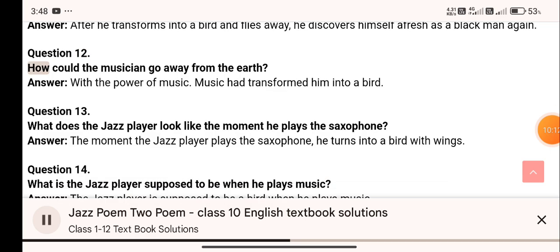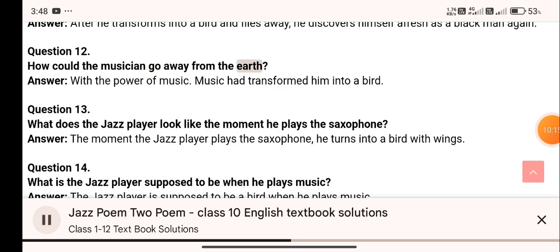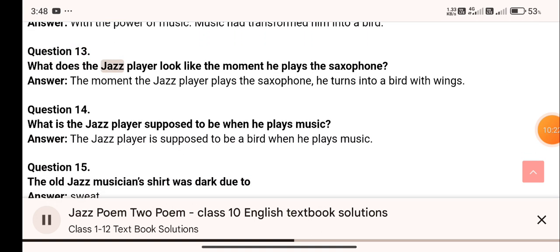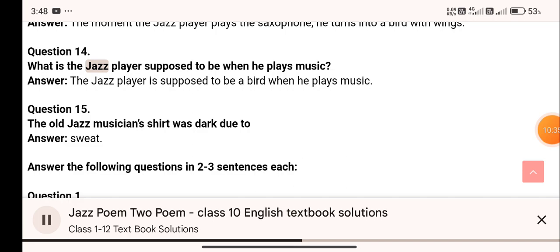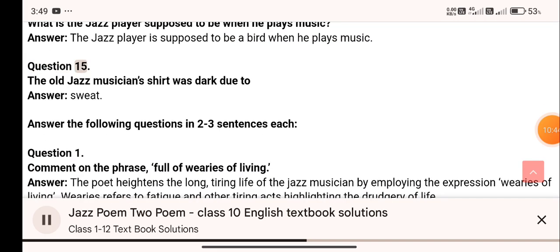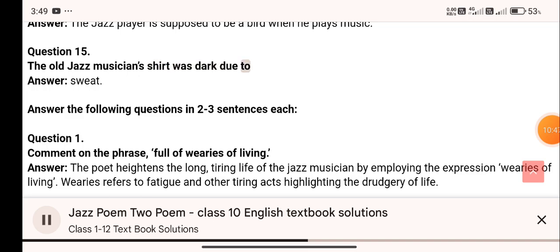Question 12. How could the musician go away from the earth? Answer. With the power of music. Music had transformed him into a bird. Question 13. What does the jazz player look like the moment he plays the saxophone? Answer. The moment the jazz player plays the saxophone, he turns into a bird with wings. Question 14. What is the jazz player supposed to be when he plays music? Answer. The jazz player is supposed to be a bird when he plays music. Question 15. The old jazz musician's shirt was dark due to.